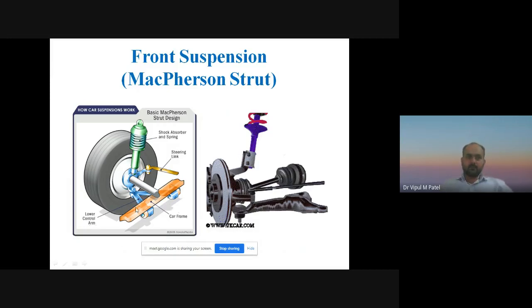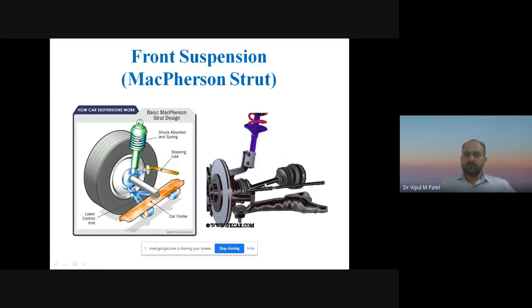And this one is a lower control arm. After completion of some kilometers, we have to change this lower arm because of a problem in the bushing. This is the lower arm, and this one we can connect directly with the car frame. After some interval, because of problems in this bushing, problems are created in our suspension system, and different types of noises are created. The problem is in this bushing, and because of errors in the bushing after some interval, we have to change the lower arm. This same figure you can see here.